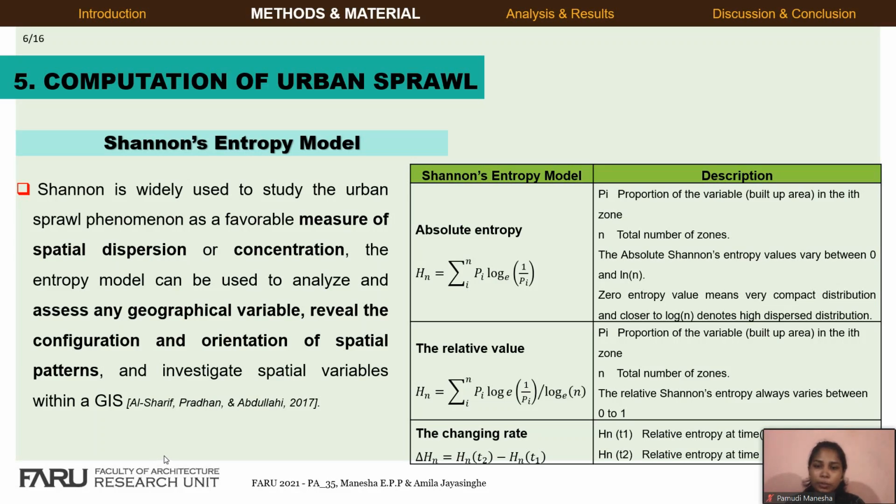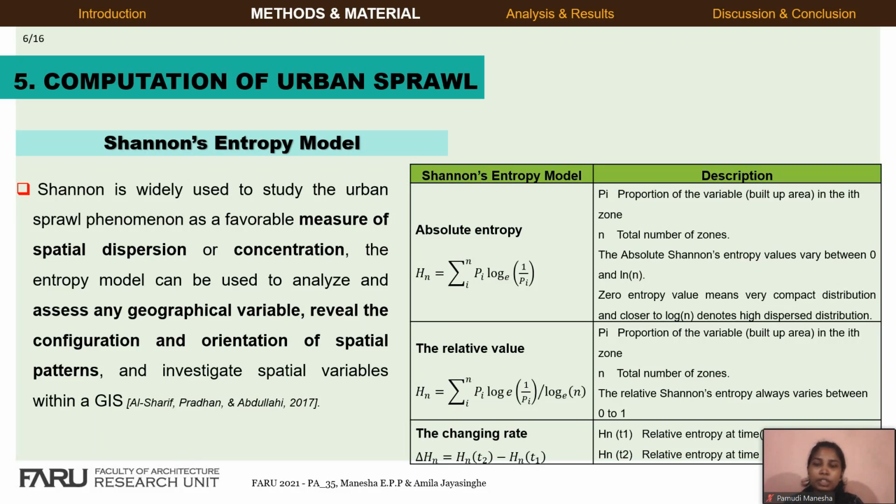Shannon entropy is widely used to study urban sprawl phenomena as a favorable measure of spatial dispersion or concentration. Previous urban researchers have used this technique to analyze the urban pattern and identify the urban sprawl of a specific area for a specific period. The level of urban sprawl is represented by the absolute entropy value, with a range from 0 to log n. A high entropy value indicates sprawl occurrence.